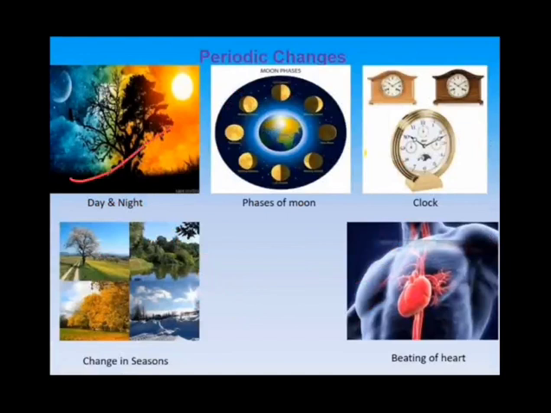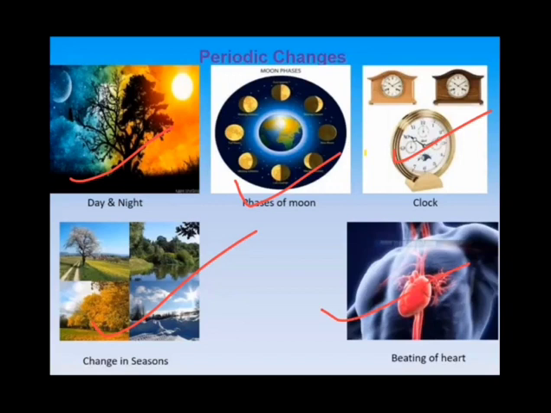Day and night also occur at a regular interval of time or the regular period of time. Phases of the moon are also periodic change. Pendulum of a clock or the striking of the clock is also an example of periodic change. Change in season also occurs periodically. And the beating of heartbeat. Okay, so all these are the examples of the periodic change.